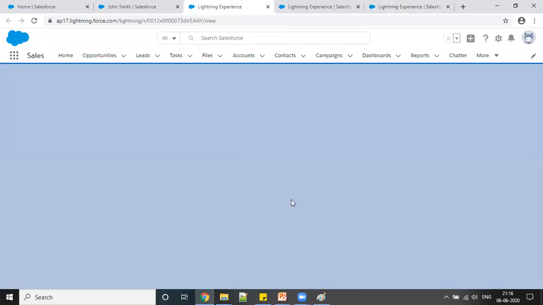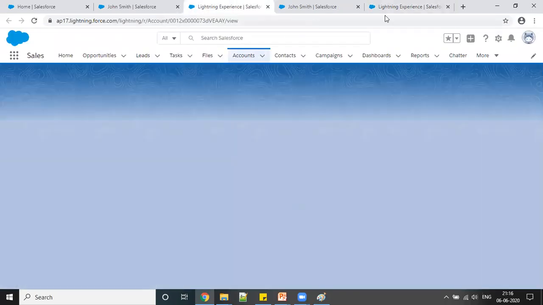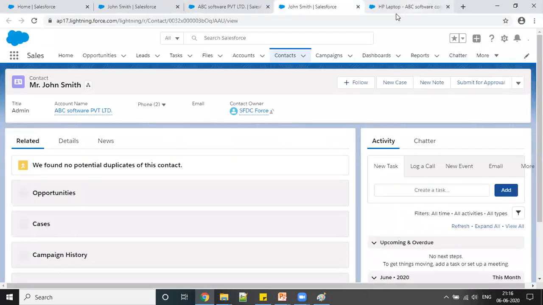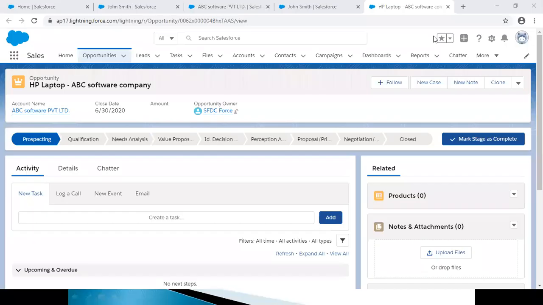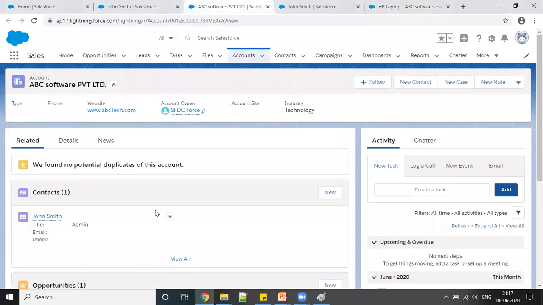So this is my account record. You can see this is also loaded. Okay, this is my contact record, and here we can see your opportunity tab. Okay, so this is my account object, right?